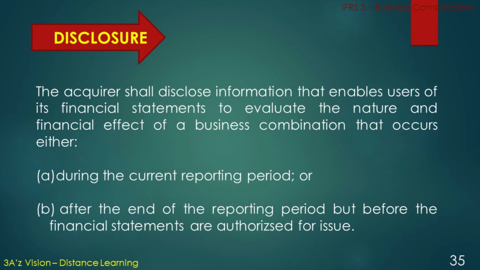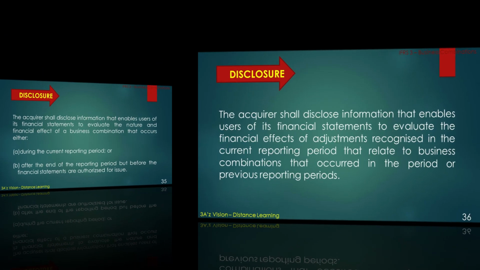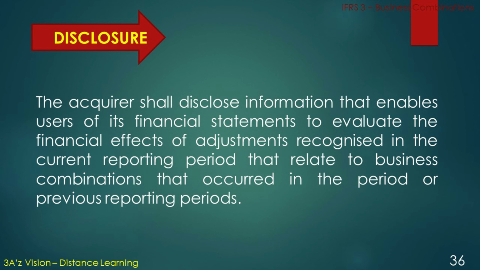Disclosure. The acquirer shall disclose information that enables users of its financial statements to evaluate the nature and financial effect of a business combination that occurs either during the current reporting period or after the end of the reporting period, but before the financial statements are authorized for issue. The acquirer shall disclose information that enables users of its financial statements to evaluate the financial effects of adjustments recognized in the current reporting period that relate to business combinations that occurred in the period and previous reporting periods.